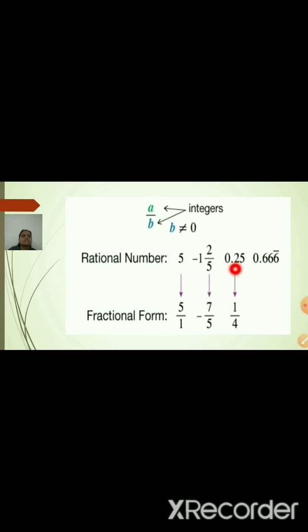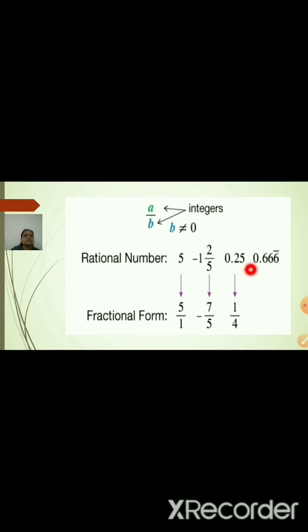If you take 0.25 as a decimal expansion, here it is nothing but 1 upon 4. 1 upon 4 is 0.25, which is a terminating decimal expansion. If you divide the number 1 by 4, you will get the decimal expansion exactly 0.25 with the remainder 0.